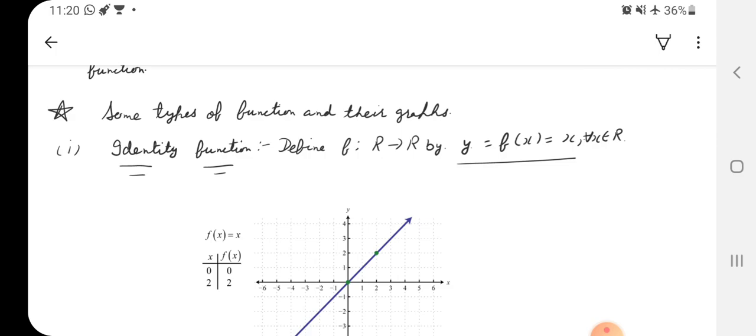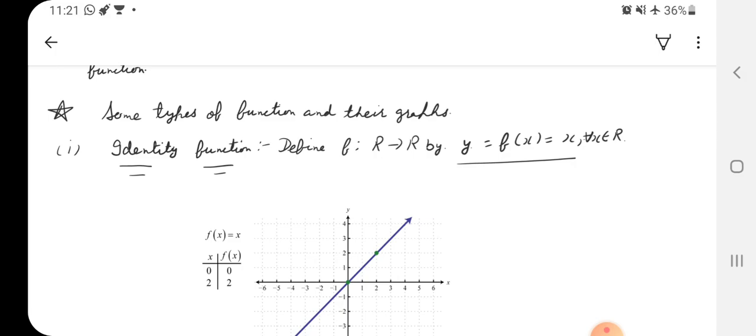How is it defined? y equals f(x) equals x. This is the main thing: under f, if I am taking the image of x, it will come the same as that element. Whatever element whose image I am taking, that will be the image only, then it is called the identity function. f(x) equals x for all x belongs to R, for all real numbers, right?